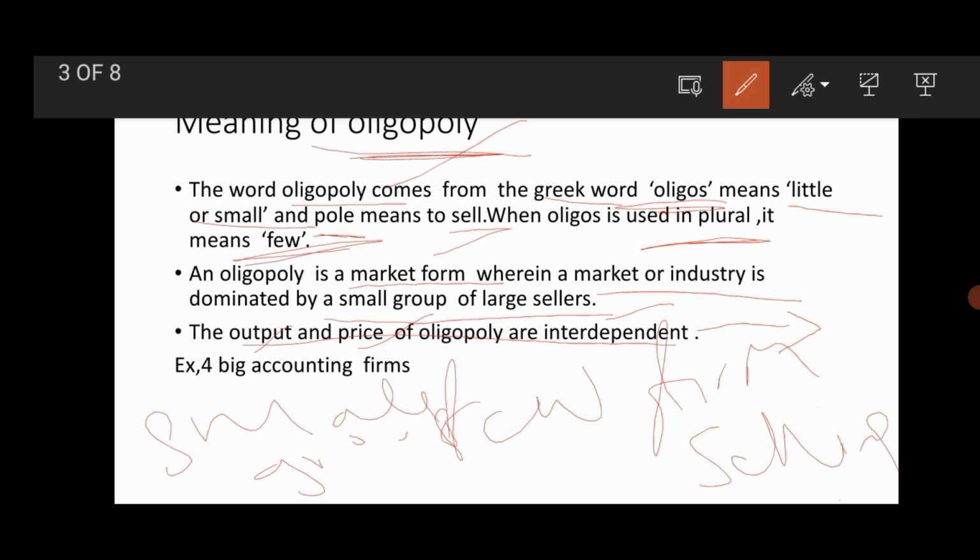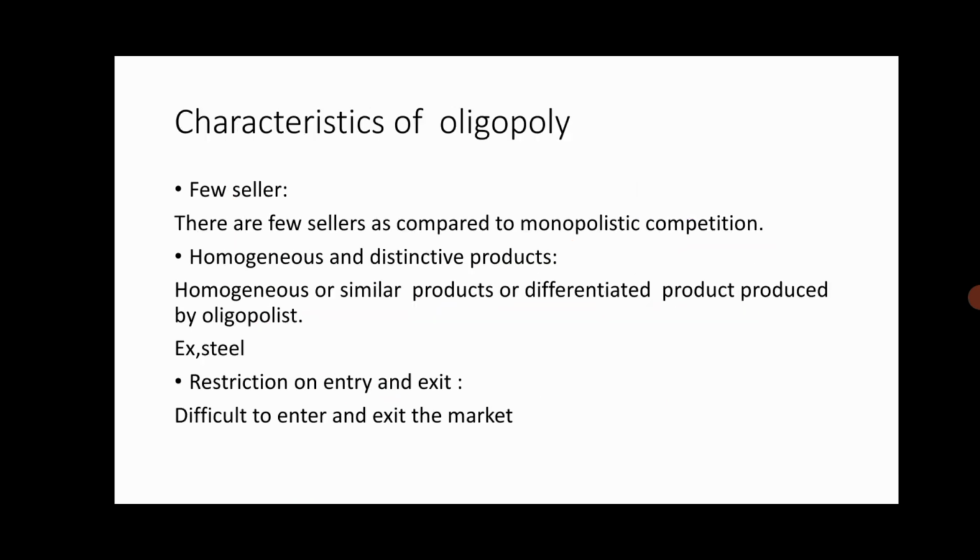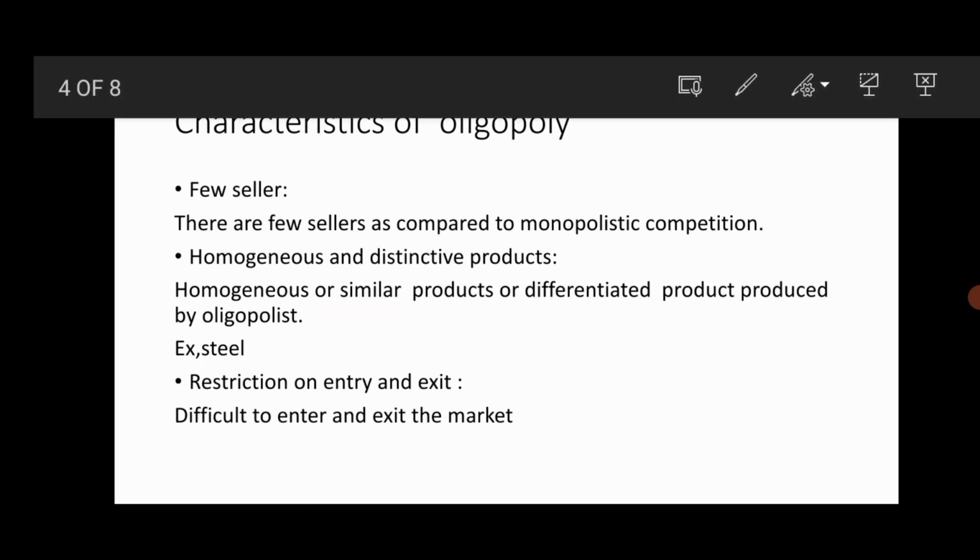Now, what is an example of oligopoly? The four big accounting firms is one example of oligopoly. Now there are different characteristics of oligopoly. First is few sellers. There are few sellers in oligopoly as compared to monopolistic competition. In monopolistic competition, a large number of sellers are involved in selling their products. But in case of oligopoly, few sellers are involved.